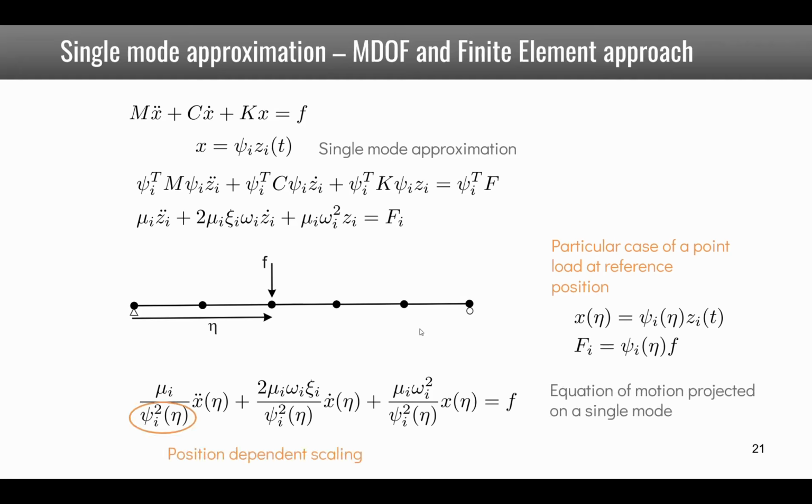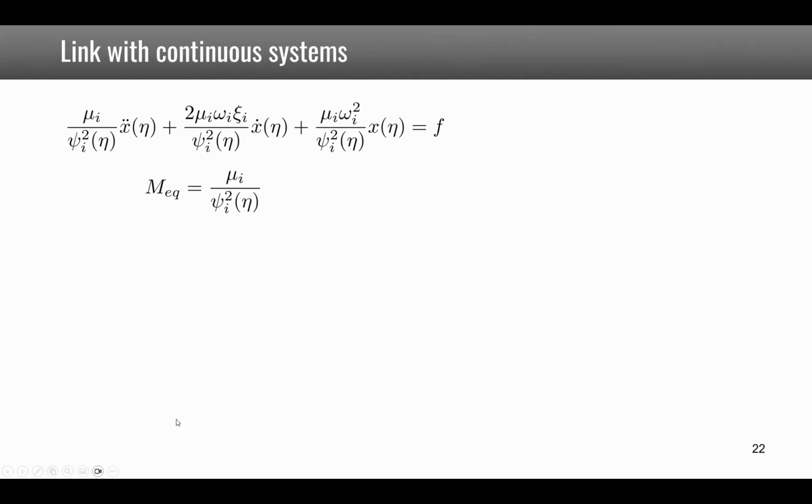This means that these factors are dependent on the position on the beam, eta, and so we can define an equivalent mass, equivalent damping, and equivalent stiffness, which are then a function of the position eta we chose on the beam.